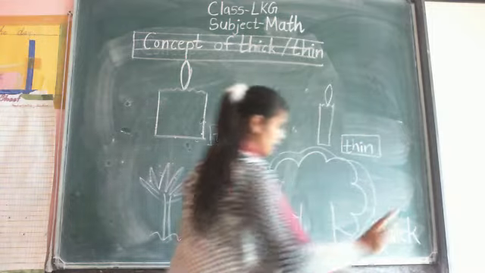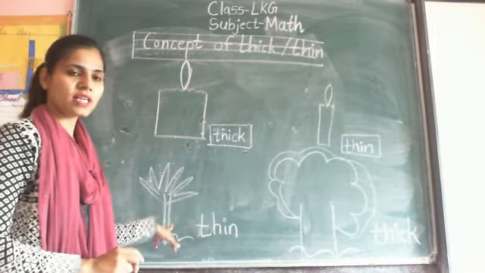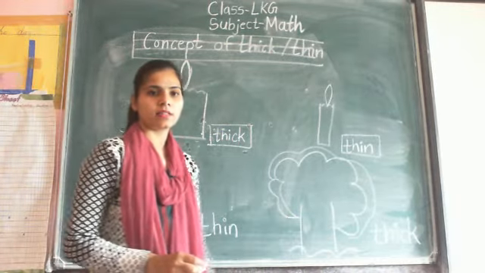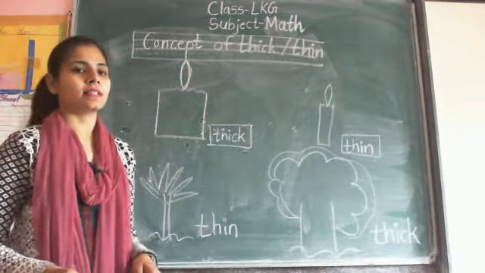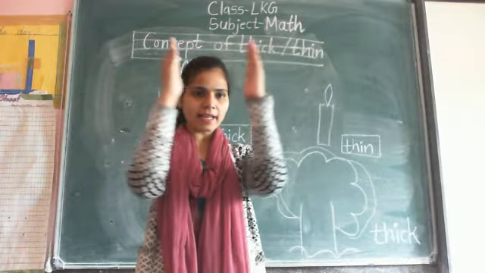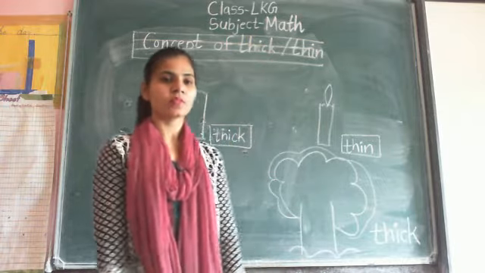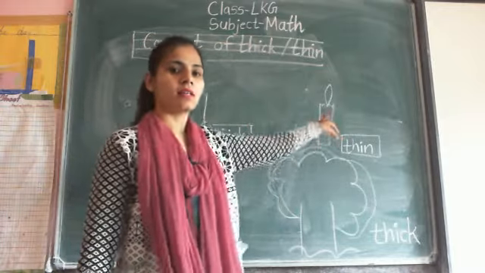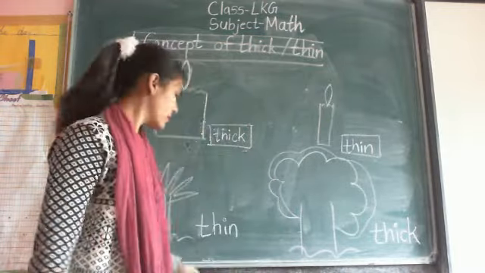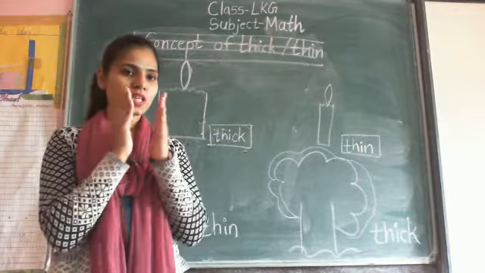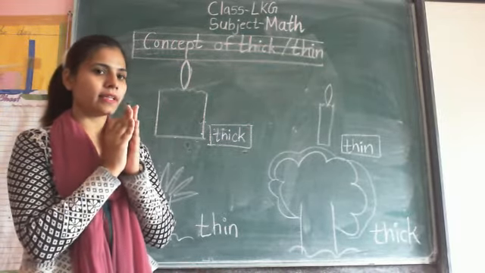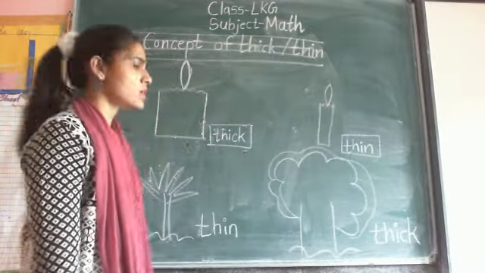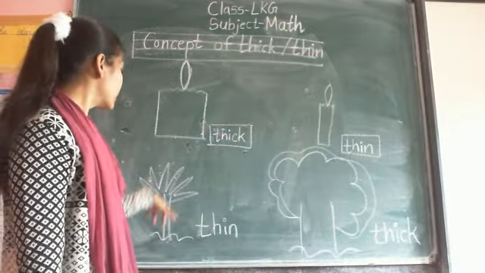This tree is thin and this tree is thick in their size, like thick and thin. Here this candle is thick in its size, and that one is thin in its size. Here this tree is thin in its size and this one is thick in its size. So the concept of thick and thin is this.